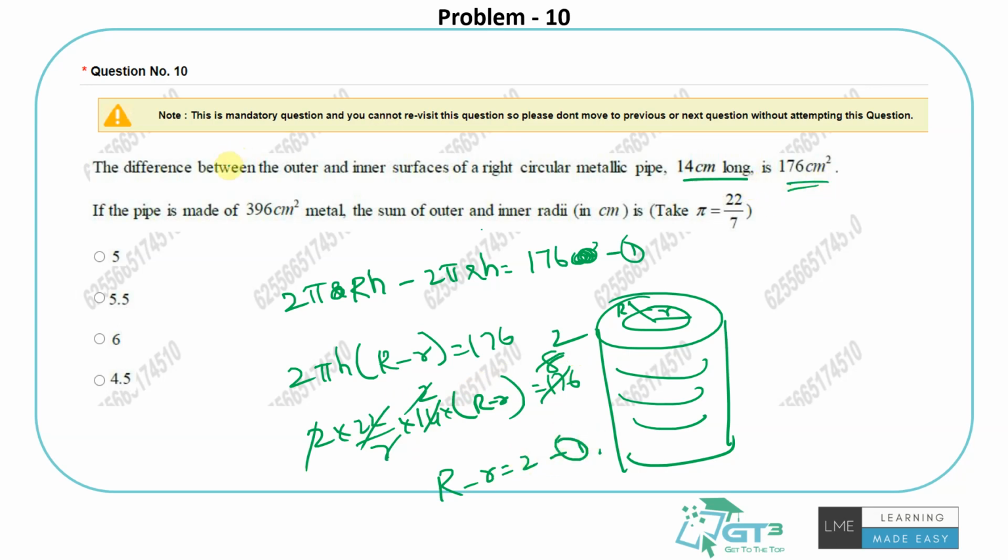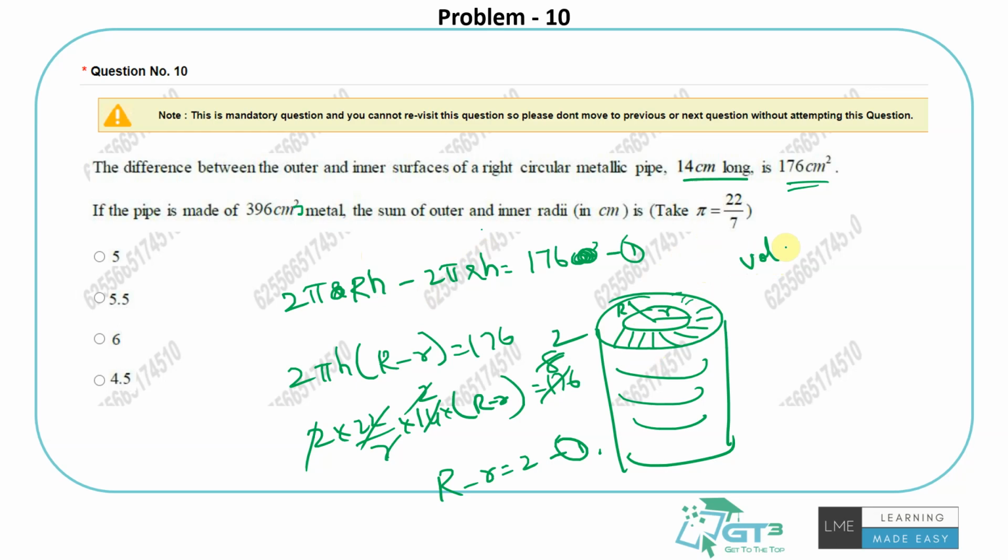The other part is the pipe is made of 396 centimeter cube. It should have been cube because it's talking about volume. The pipe is made of some metal, so it should be volume. So the volume of the pipe would be only talking about this thick part, right? Because the other part would be hollow. It's a pipe with an internal hollow. So the volume should be like this.